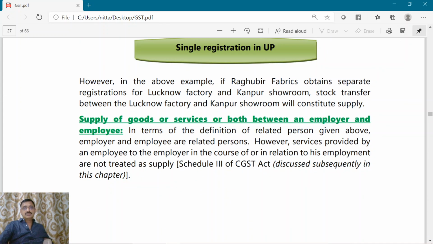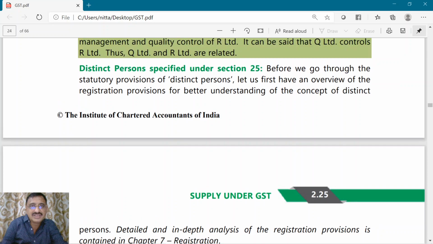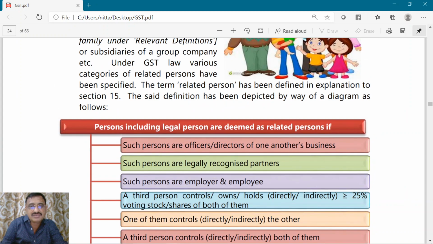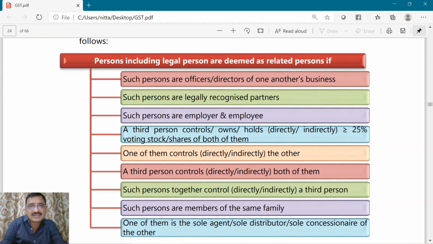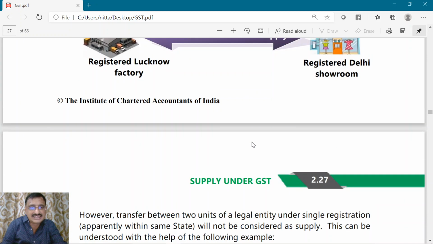Now, supply of goods or services or both between employer and employee. Now, employer and employee are related persons. Here we have the meaning of related persons given in an explanation to section 15. In the explanation to section 15, there is something called employer and employee. Employer and employee are related parties.